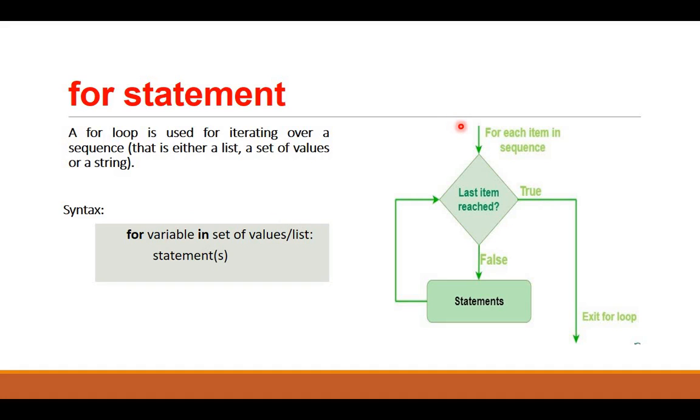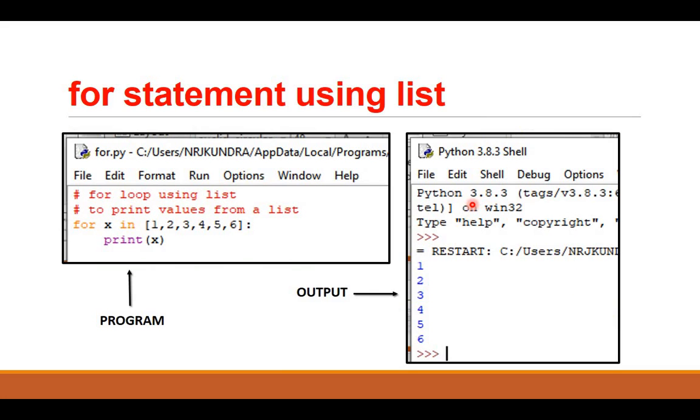How does it work? For each item in the sequence, if the item exists there, it will check whether we have reached the last item. If we have reached the last item, it will exit the loop. Otherwise, it will go back. Whatever statements are written, it will repeat them. It will come back and update the value. It will move to the next value. Let us see some examples here.